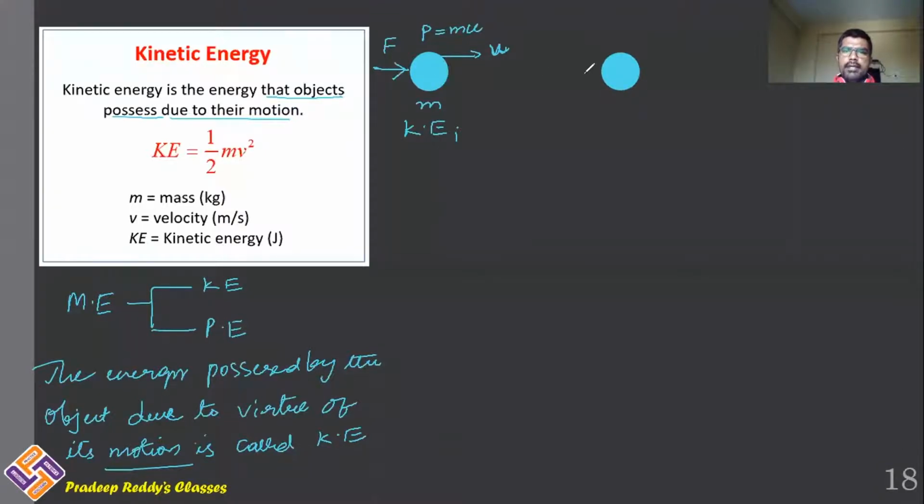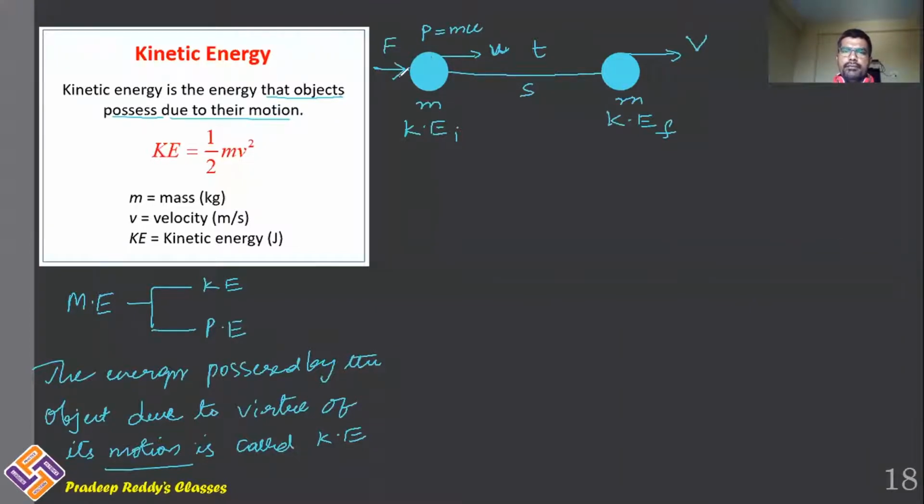This displacement I am considering as S. And after traveling some displacement, its velocity has changed to v, and this has taken some time t. And the mass of the object will remain the same. This is the final kinetic energy. So after some instant of time, the body has gained some velocity v.